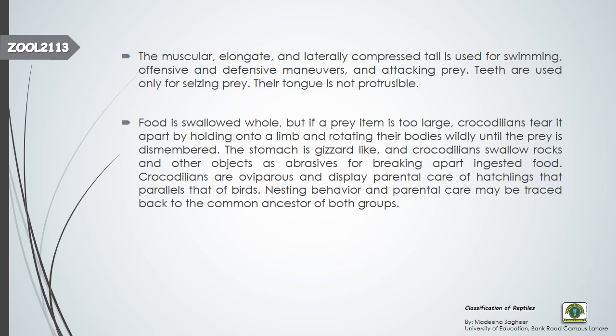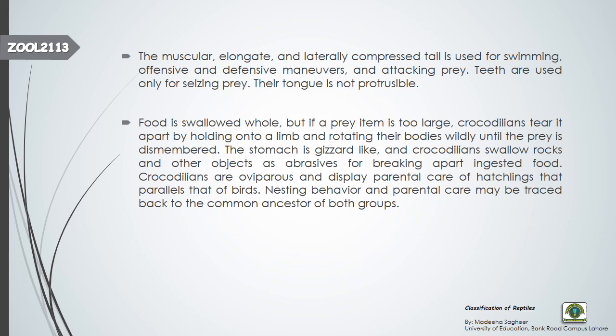Food is swallowed whole, but if a prey item is too large, the crocodilians tear it apart by holding onto a limb and rotating their bodies widely until the prey is dismembered. So they hold the prey by a limb if it is too large, and rotate the prey's body so harshly that it becomes dismembered, and then they swallow it.